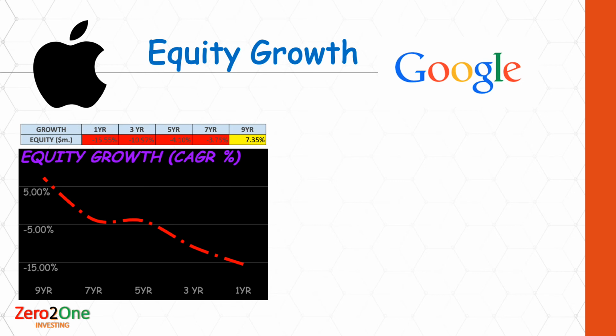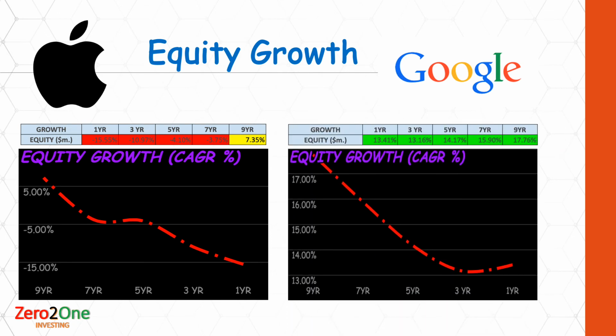But investors who are yet to buy the stock should do the due diligence to make sure it's a safe investment. In case of Google, though the equity growth has slowed down in the past decade, still the equity has been growing at a very healthy rate, in a range of 13 to 18%.